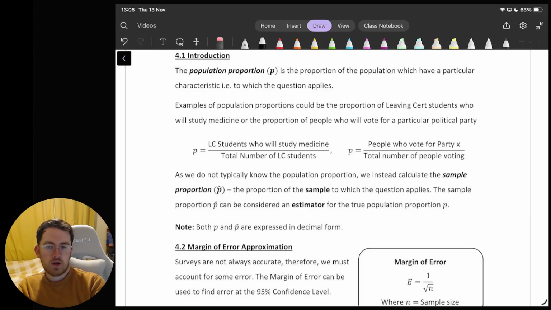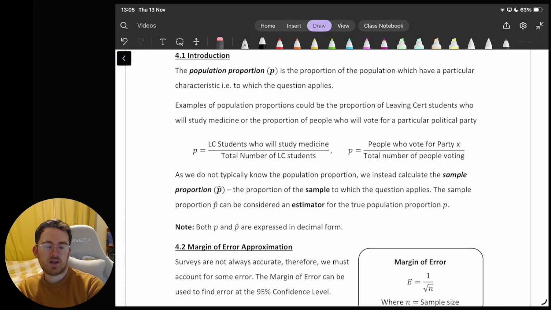And this is what we call our population proportion. So a proportion is, I suppose, a fraction or a percentage of a group. A proportion of something is a fraction of something or a percentage of something, a measure of part of something. So population proportion is the proportion of the population who have a certain characteristic or who answer a question a certain way or who intend to do something that we're investigating.